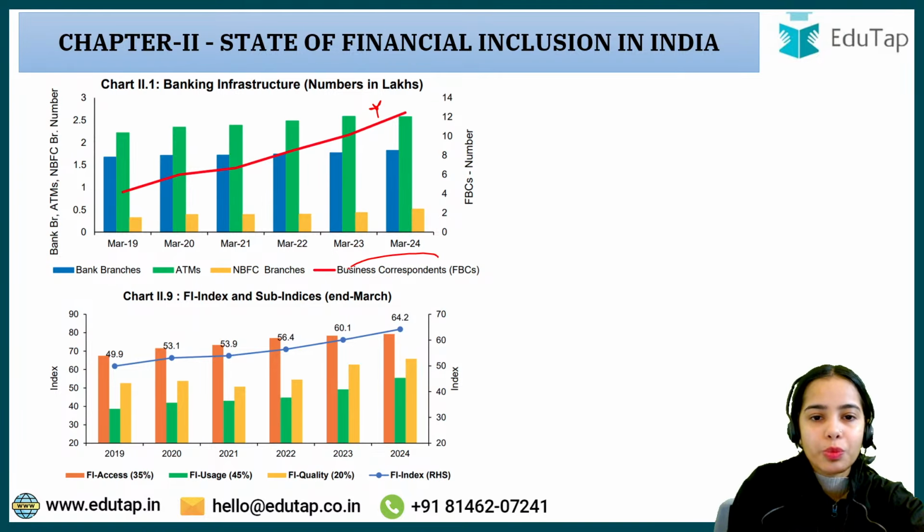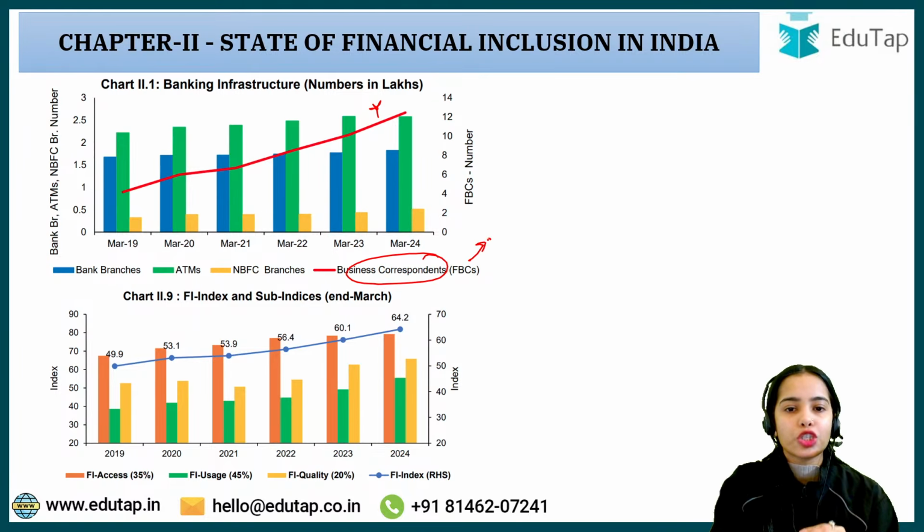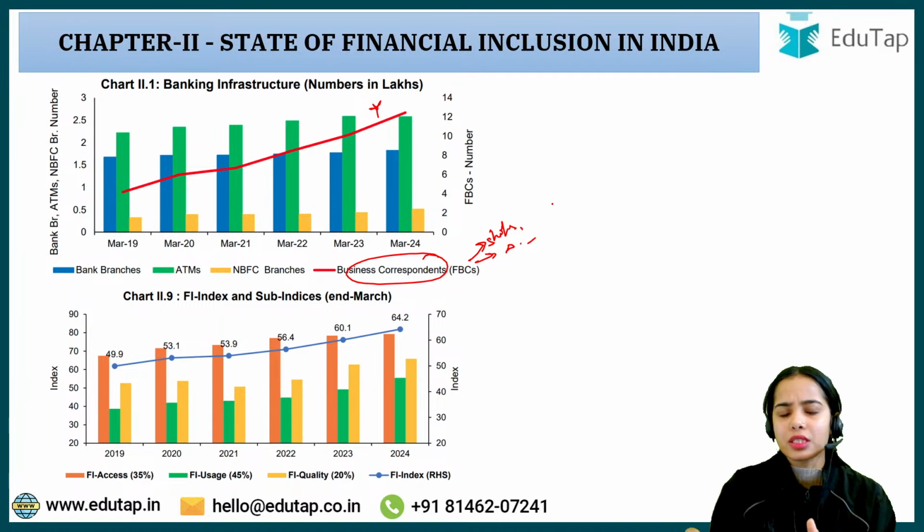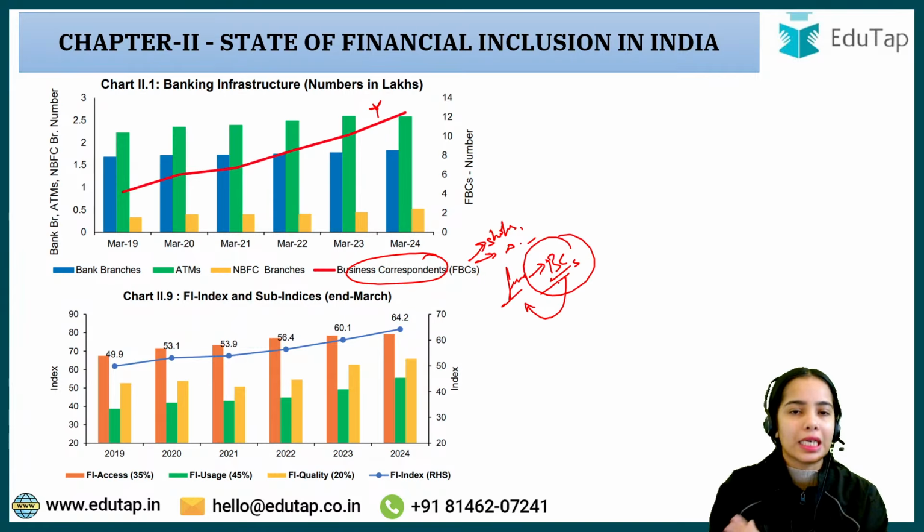Okay, so the fixed business correspondents operate through the kirana shops, through digital service providing shops and such, that are present in the villages. So different kinds of shops present in the villages can become business correspondents, as the bank provides them with certain fees for every transaction that they are helping in.